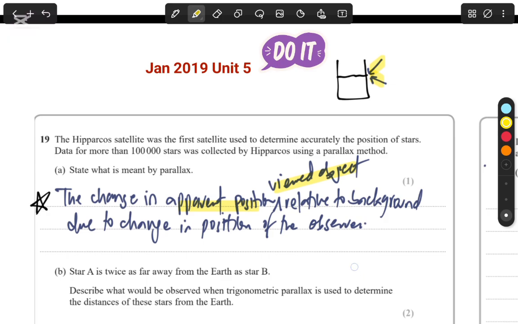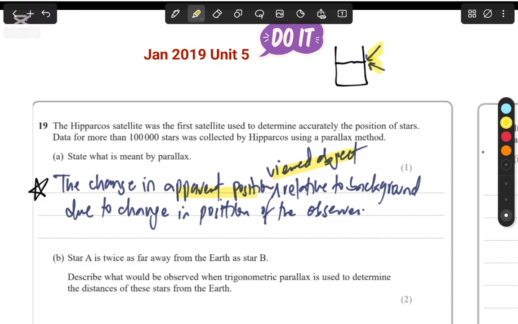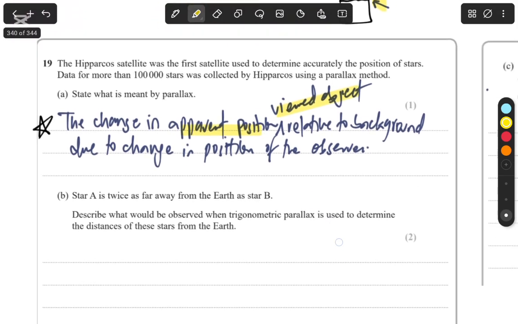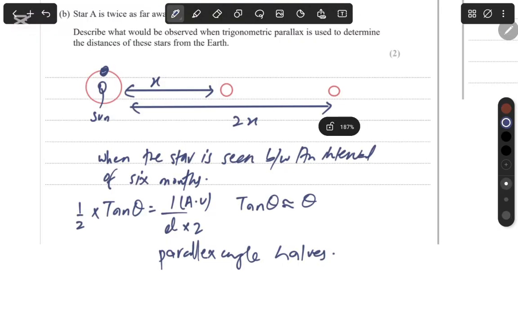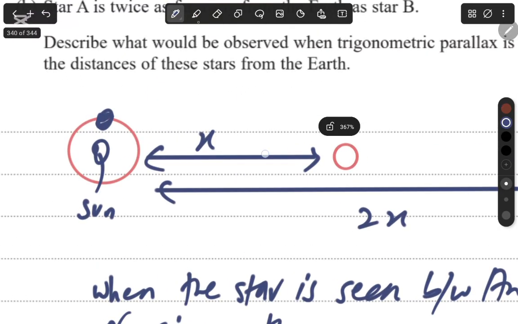Okay, so my main thing is you understand here. Okay, right. So next we have: a star A is twice as far away from Earth as star B, so star A is twice as far. And then it says, what would be observed when the trigonometric parallax is used to determine the distances of these stars? Alright, so now we can see that here I have the Sun, okay, and here I have Earth.